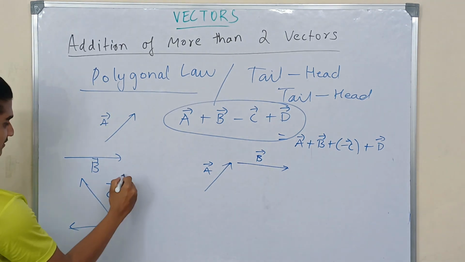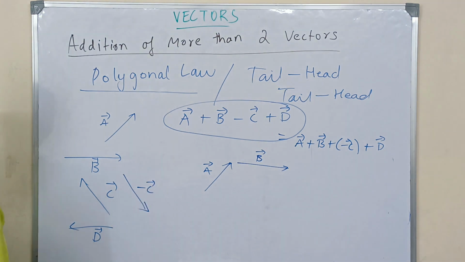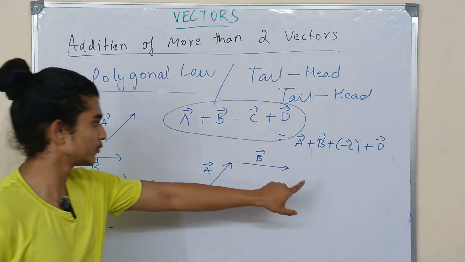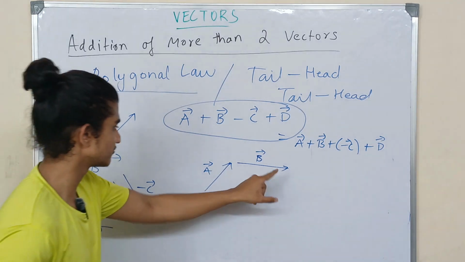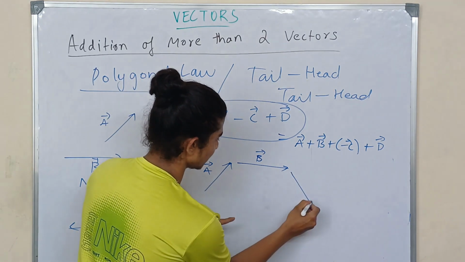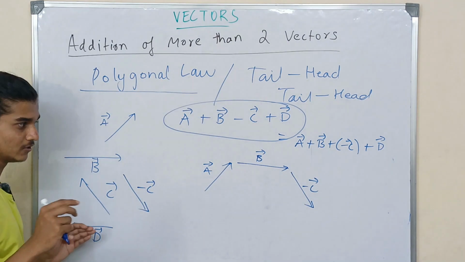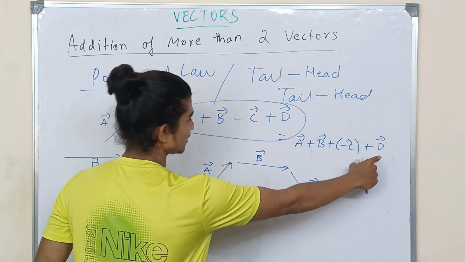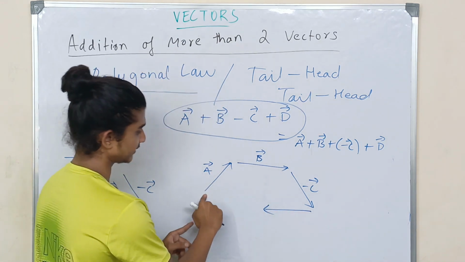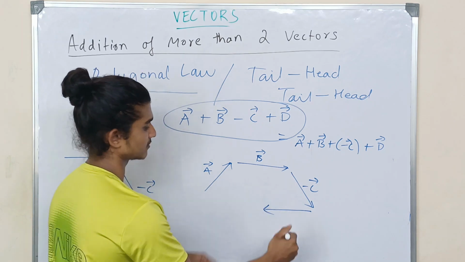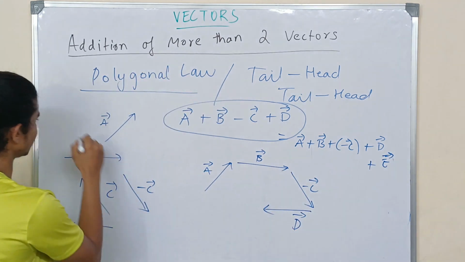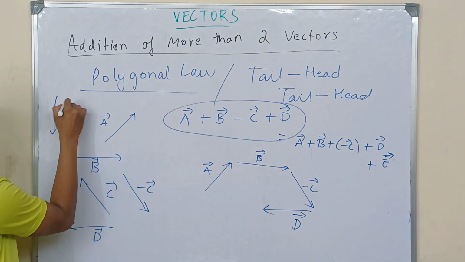So you have plus C, and the minus C is going to be just like this. As I told you, you have to reverse the direction without altering the magnitude. Now I'm going to add it here. My next vector is vector minus C in tail-head fashion, so I have to shift this till here. After adding minus C, the next vector is plus D. I'm going to take this and write it in such a way that it forms tail-head fashion. Now what if we had one more vector, say plus vector E, suppose that vector is in this form, say this is vector E.